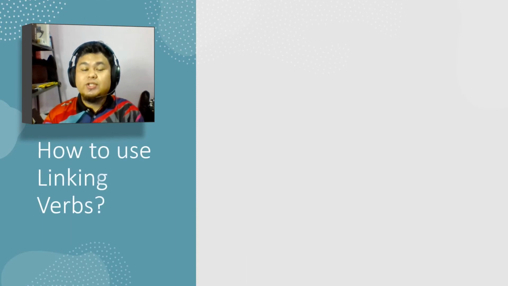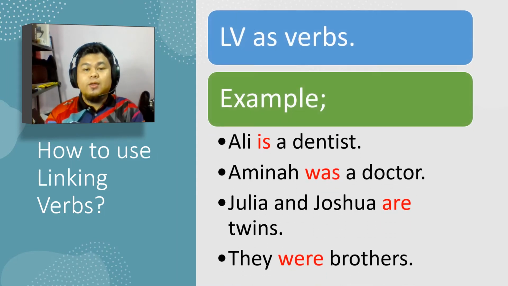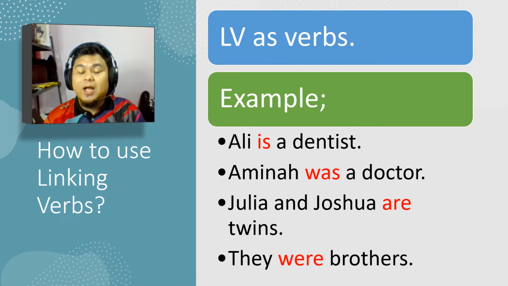Next, we're going to learn how to use the linking verbs correctly. Okay, there are two ways to use the linking verb. The first way is linking verb is used as the verb itself, whereas the linking verb stands alone without the verb after the linking verbs. Okay, these are the examples of the linking verb acting as the verb.